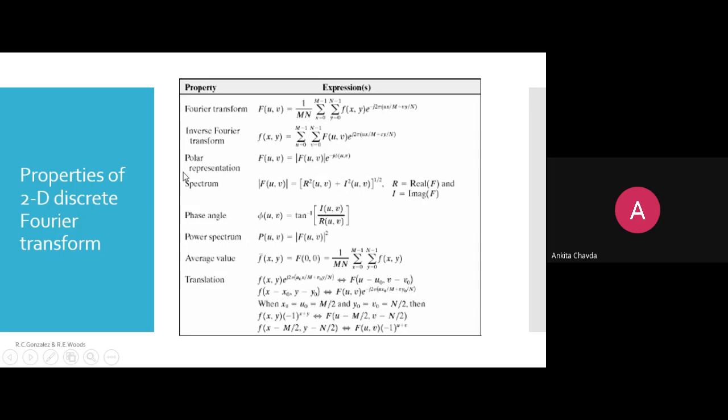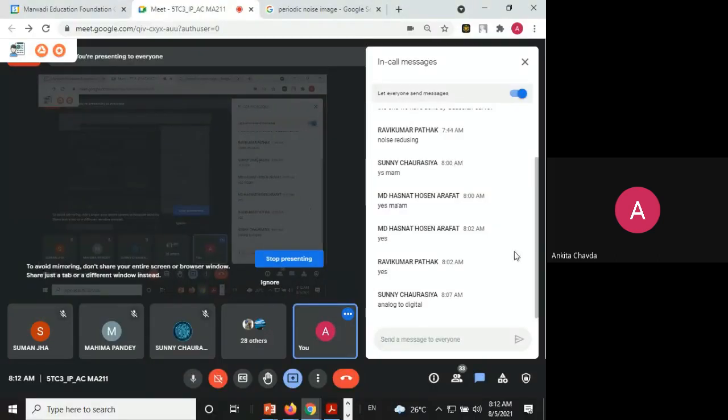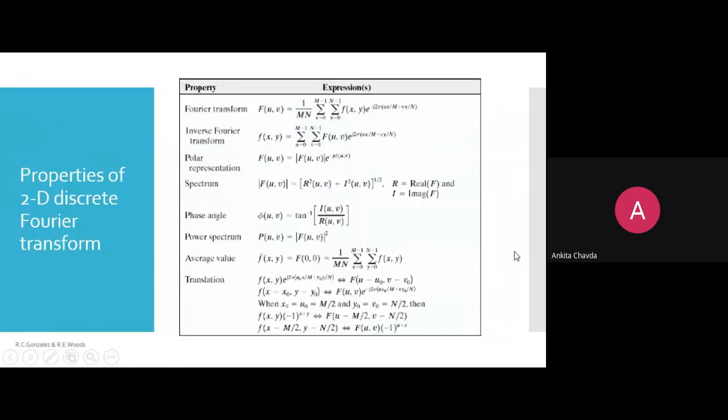I'm not speaking the whole thing. The inverse Fourier transform, that also you have read, right? Yes, Sunny. It is all about the discrete Fourier transform, because we are not interested in the analog. So we have just seen one of the formulas, that's it. After that, whatever we are seeing about the properties is about the 2D discrete Fourier transform.